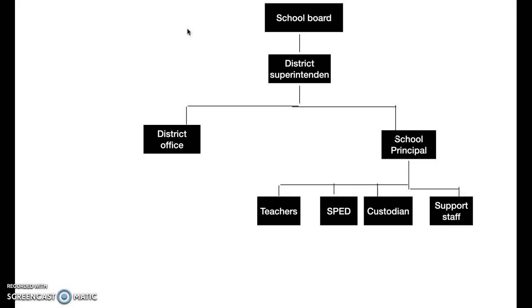Hi everyone. I have my flow chart as our school board, which are our elected officials, and they make decisions for us to follow. We have our district superintendent, and he enforces what the school board has decided and works with them, and then on down through district office to our school principals.